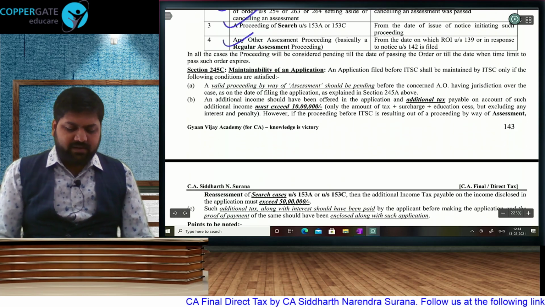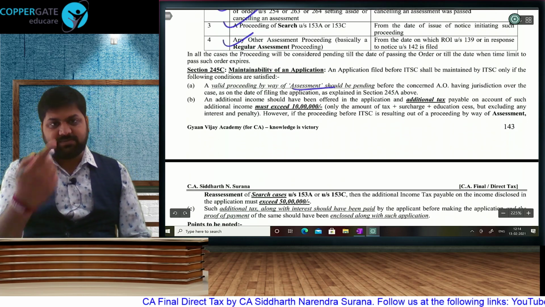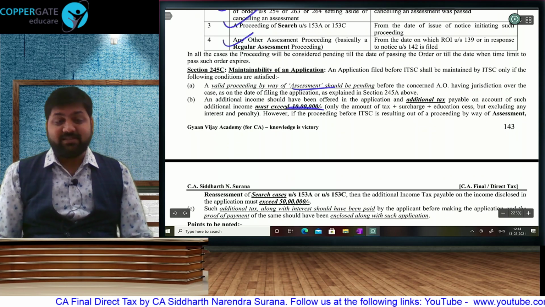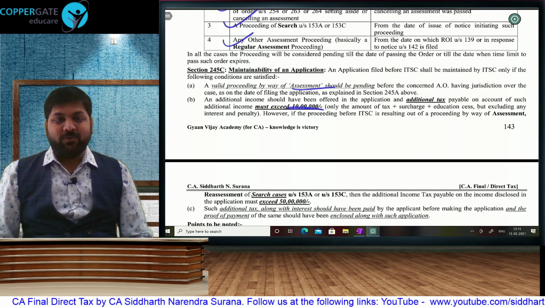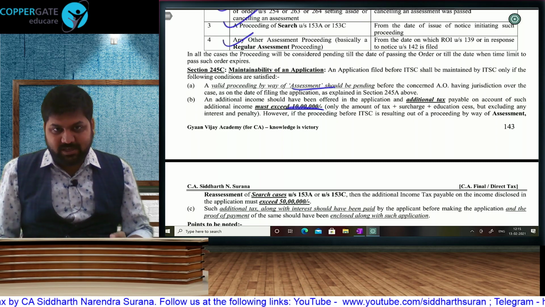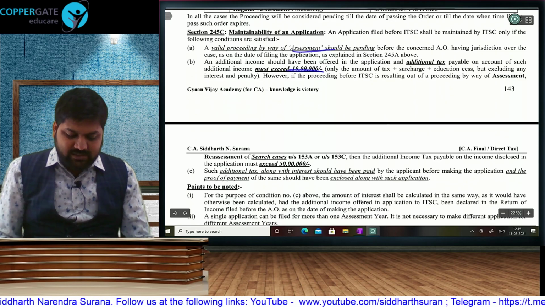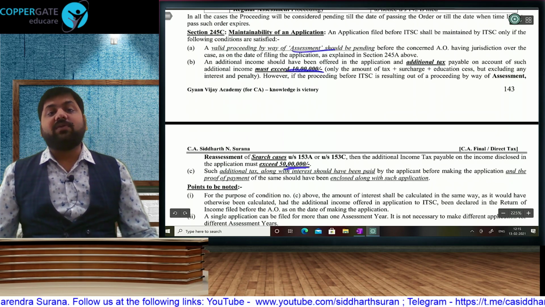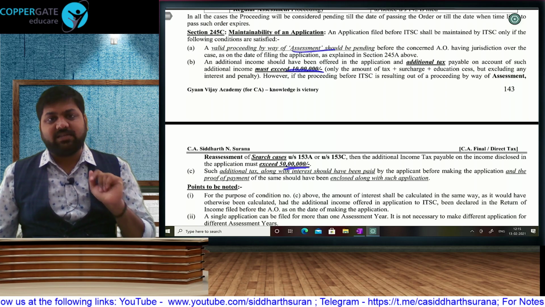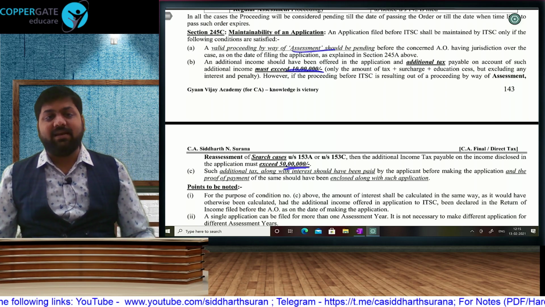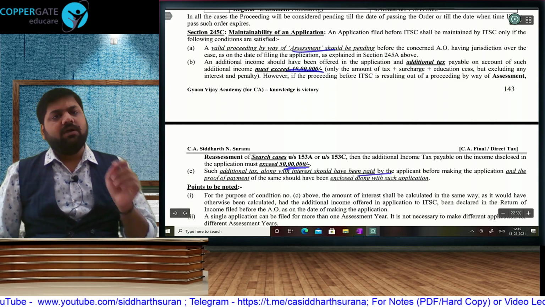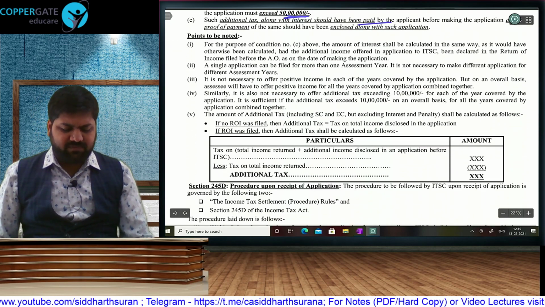Your application will be maintained only on 3 conditions. First, pending assessment, already seen in the previous section. Second, you have to offer additional tax. Recently we made a meme and put it on our YouTube in the community in the post section. Your extra tax because of your concealment that you are declaring should be more than 10 lakh, and in such cases it should be exceeding rupees 50 lakh. This will cover only the tax amount. Interest will be separate. Only the tax, surcharge, HEC should together be more than 10 lakh, in such cases more than rupees 50 lakh, and this you have to pay before making your application. When you fulfill these conditions, only then your application will be accepted.